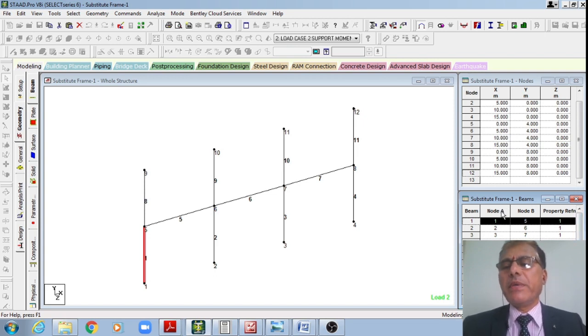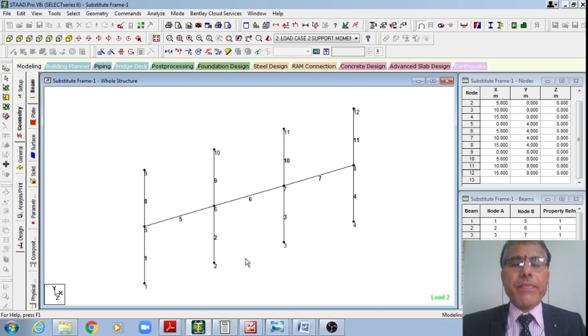This is how node A, meaning the first node, local node number 1, is connected with the global node number 1 of this element, right? That is, local node number 2, B, is connected with the global node number 5 of this frame, substitute frame, right?